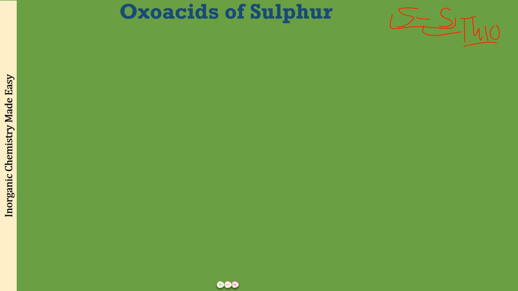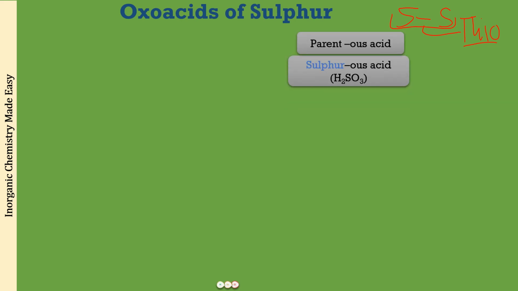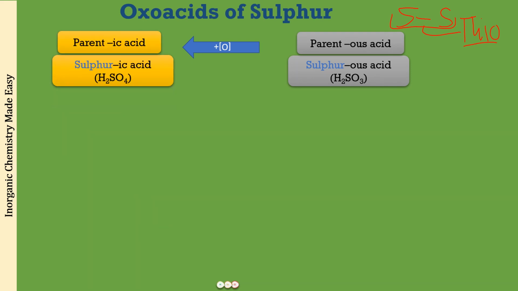Now, how are we going to remember that? What you have to remember is that we have the parent us acid to be sulfurous acid, that is H2SO3. When we add one oxygen atom to it, what is it going to become? H2SO4. And what is H2SO4? It is sulfuric acid. So we get the parent ic acid when we add one oxygen atom to the parent us acid. But instead of this, if I add one sulfur atom, again it is going to be a sulfuric acid.